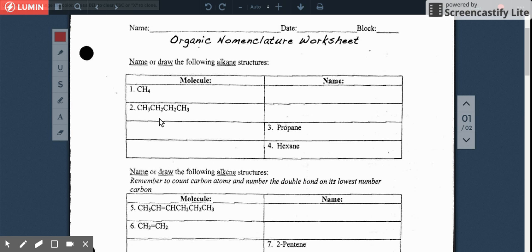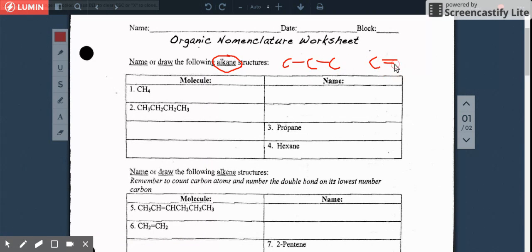a few problems. So over here, it says for you to name or draw the following alkane structures, okay? So, by the way, you got to ask yourself, if you're talking about alkanes, am I talking about any double bonds or triple bonds? The answer is no. You're looking at only single bonds between each carbon, okay? Meaning I should only see a single bond between each carbon in a structure, not this,